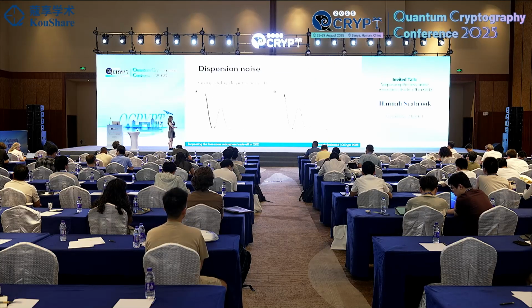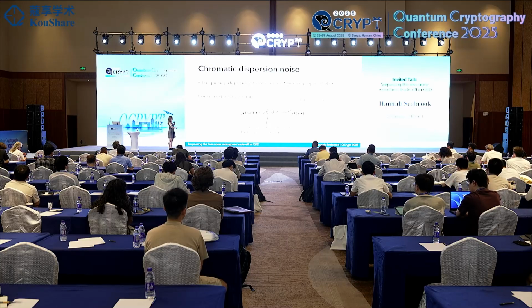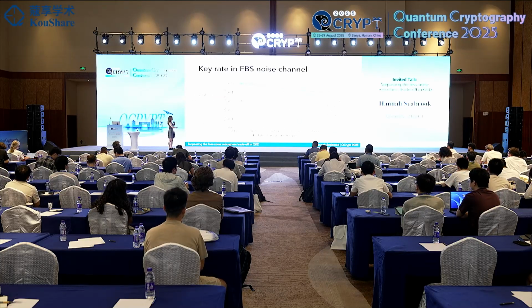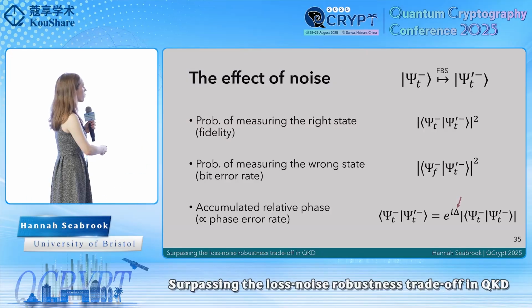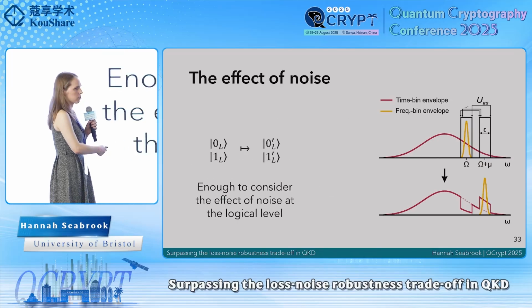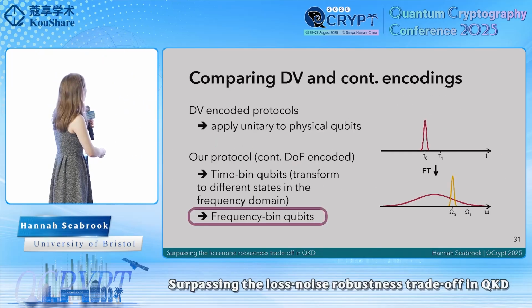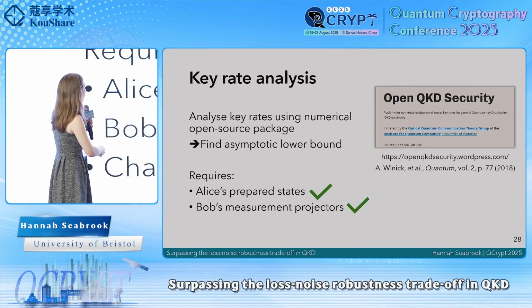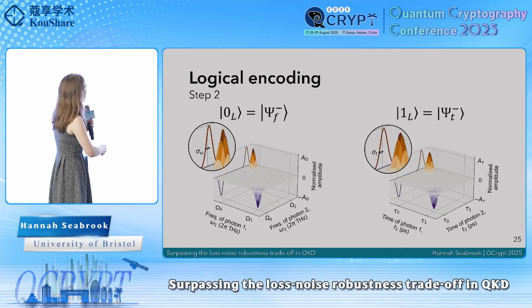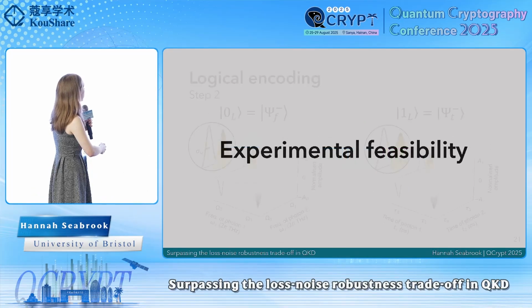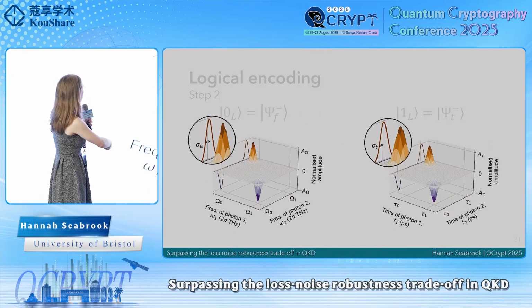Okay, hang on, let me just go back. So it's the logical zero is just the antisymmetric Bell state defined using frequency bin qubits, and the logical one state is the antisymmetric time bin state, antisymmetric Bell state using time bin qubits.